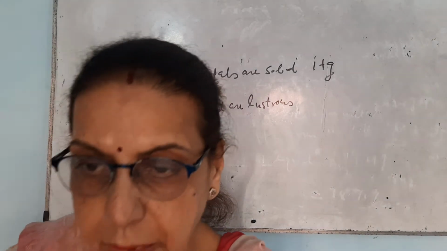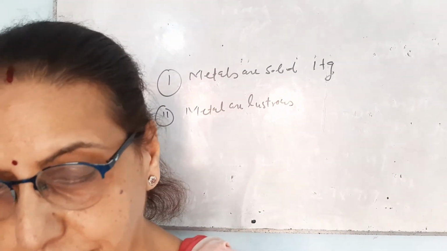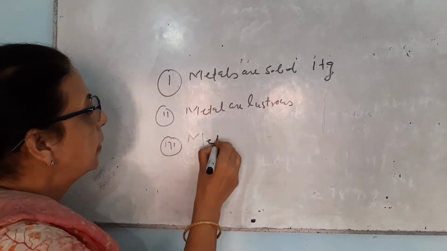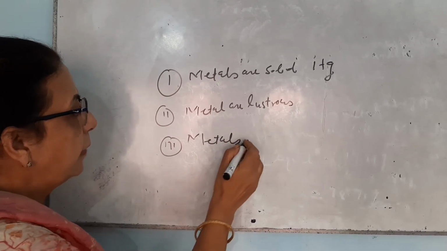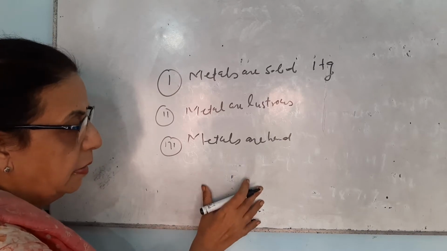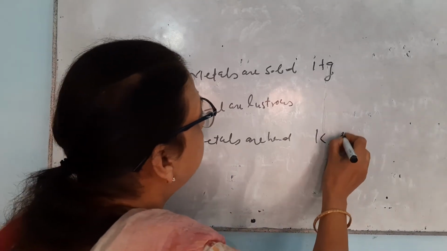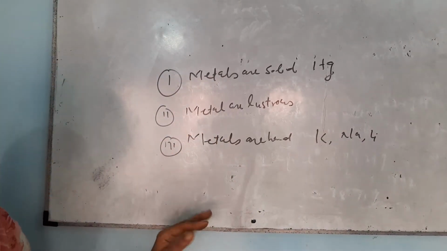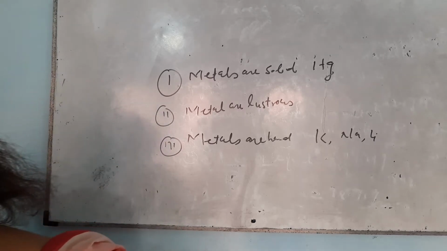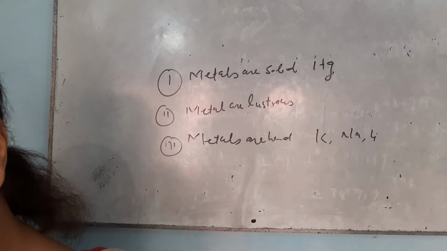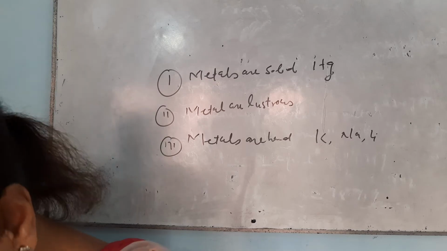The third property is that metals are hard. Metals are hard except a few metals like potassium, sodium, lithium, which can be cut with a knife. Otherwise all the metals are hard, and they are used for making large structures like buildings and bridges, because they are hard.